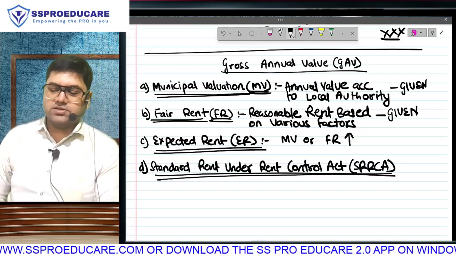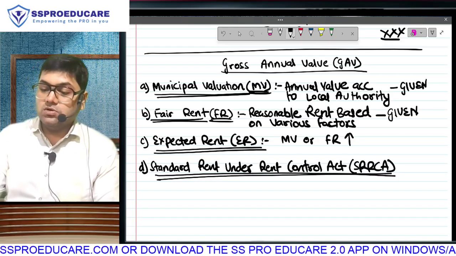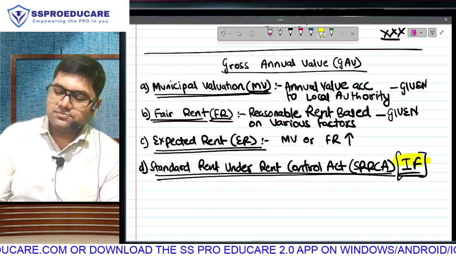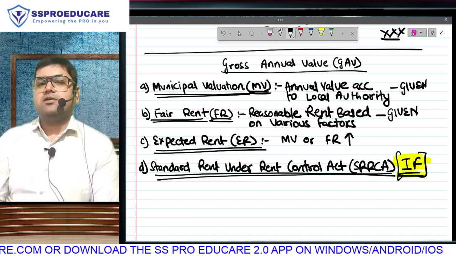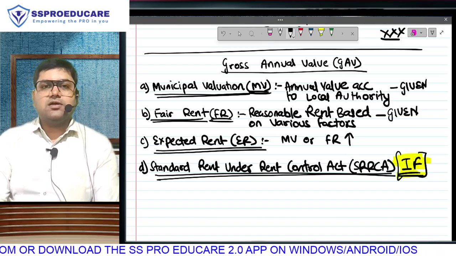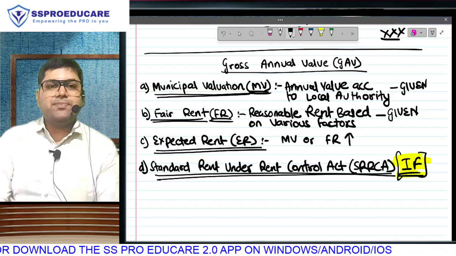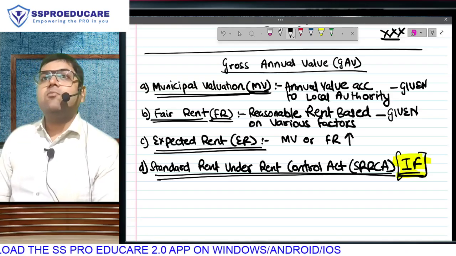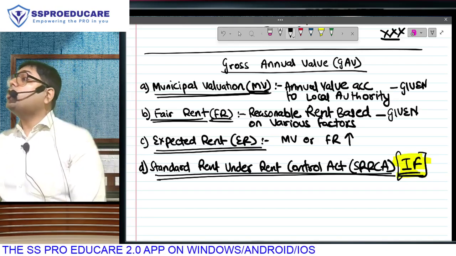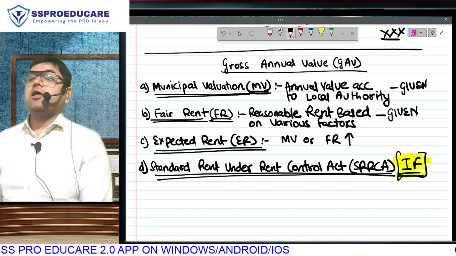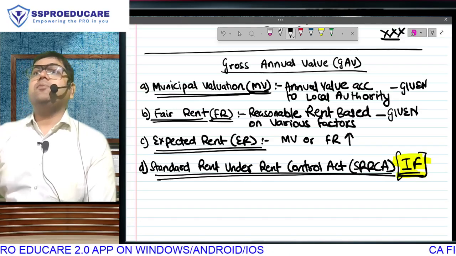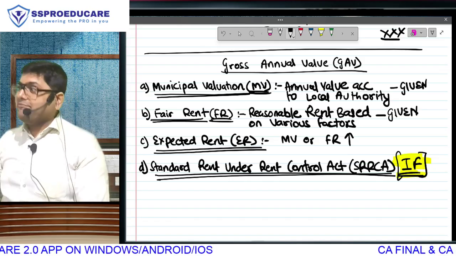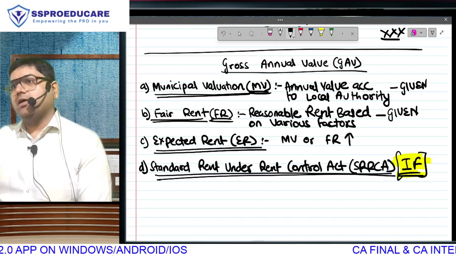Before I explain what this is, you should first know that this may not be there always. This is a subject of the state government. Whether standard rent will come or not will depend on the decision of the state government. For example, we do have a Bombay Rent Control Act, but there may not be a Goa Rent Control Act. There may be a Gujarat Rent Control Act, but there may not be a Madhya Pradesh Rent Control Act. This is a state government subject. So whether to have a Rent Control Act in our state or not is the decision of